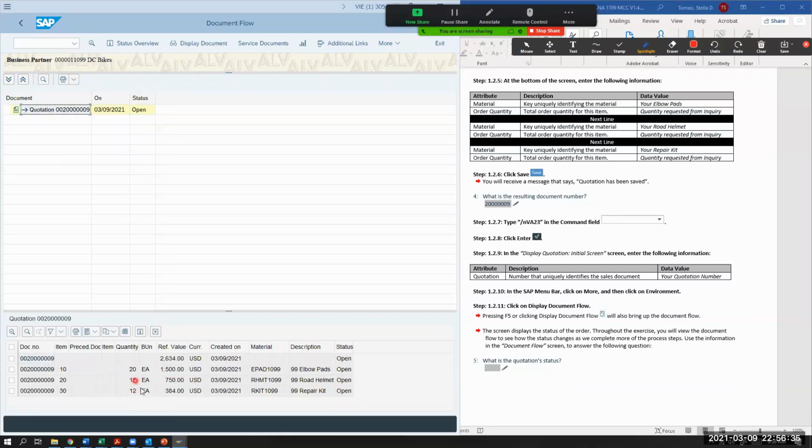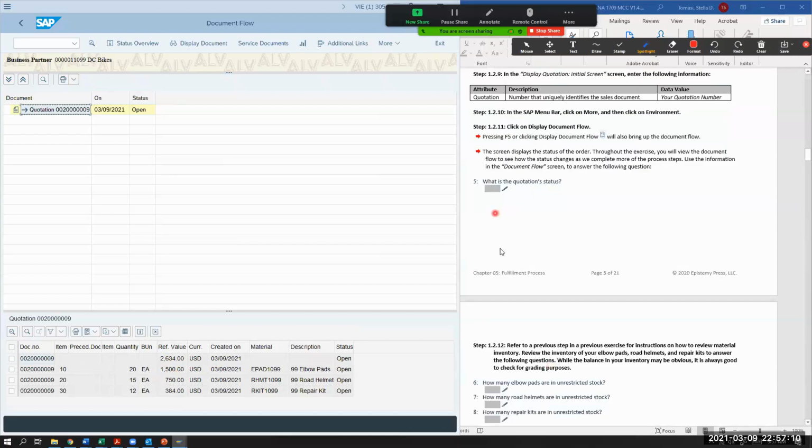Now in that quotation, notice prices came up, right? So this is taking you back to those prices that you did for the pricing condition for that customer. Based on the pricing conditions you've identified, there's a total bill. So now DC Bikes knows if they want these items, this is what each item is worth in total, and this is what their quotation comes out to. So they can do some negotiation, they can ask for a discount, whatever they want. Okay, so you're able to answer number 5.